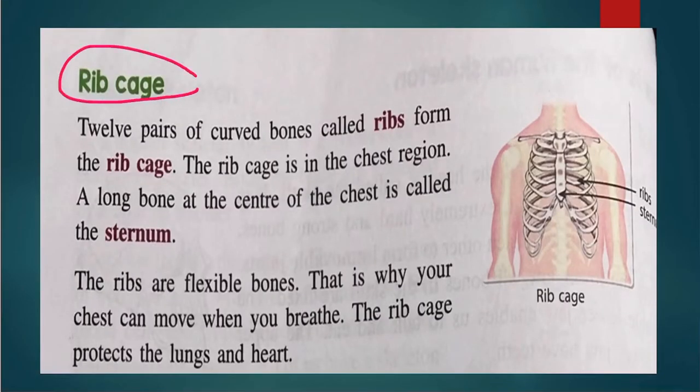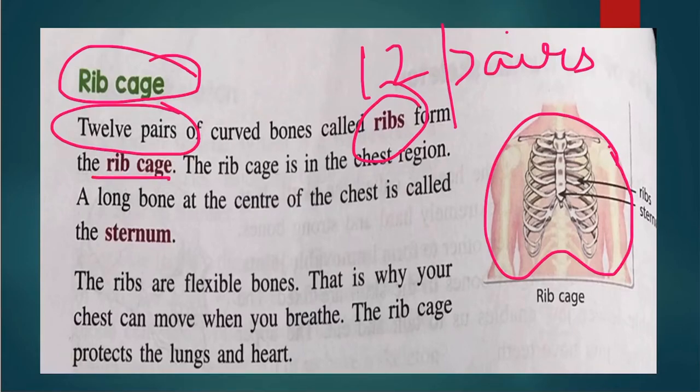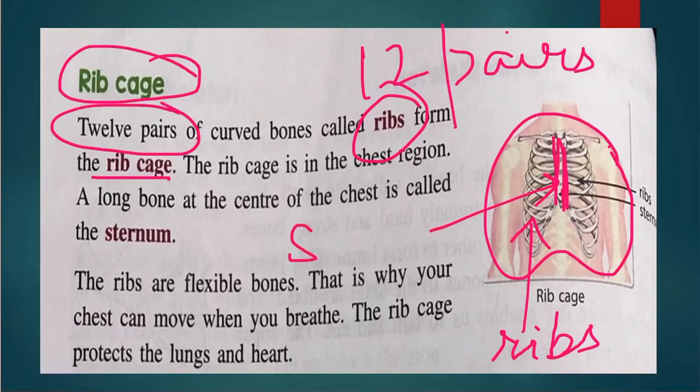Moving on to the next one, the rib cage. Let us discuss the rib cage. Now, this is a rib cage. You can see it is made up of 12 pairs of curved bones called ribs. Together, collectively, we call it the rib cage. These are ribs, and the long bone at the center is known as the sternum.